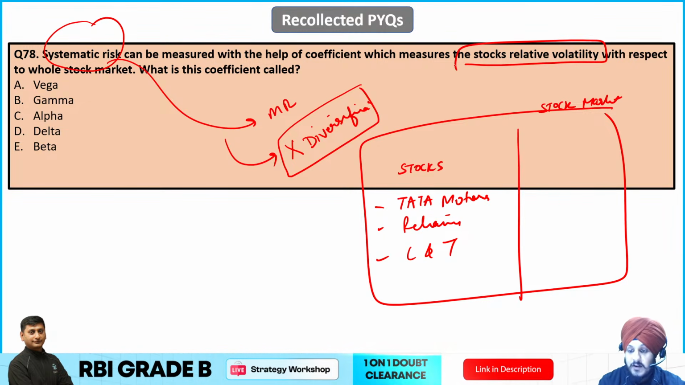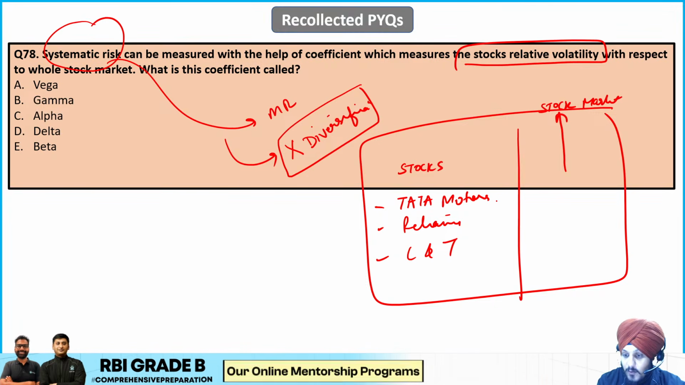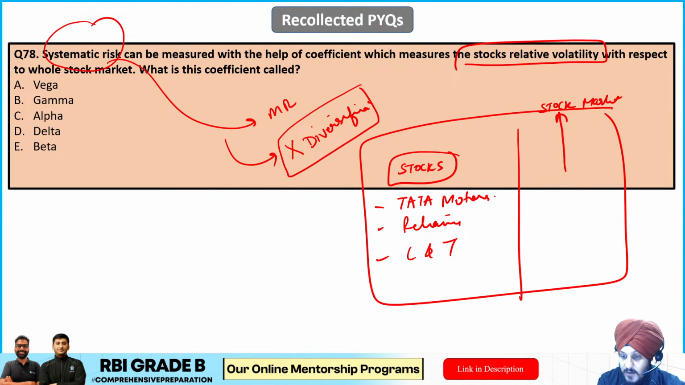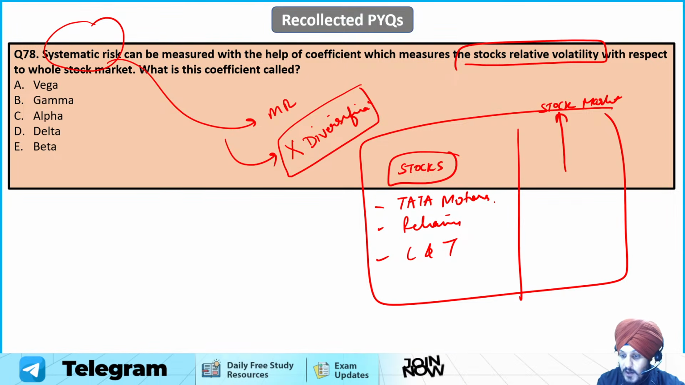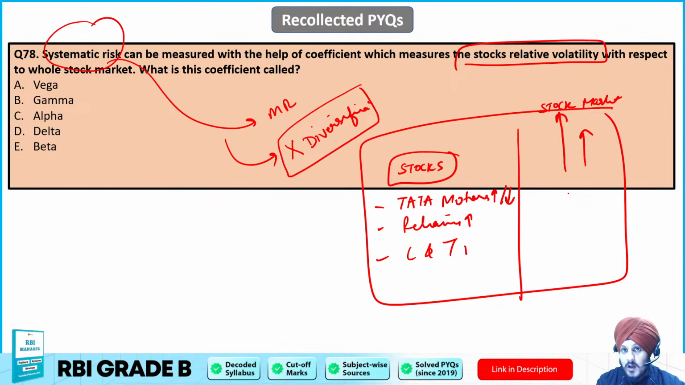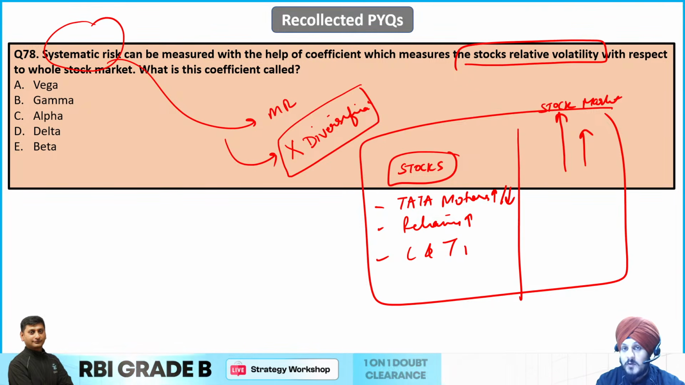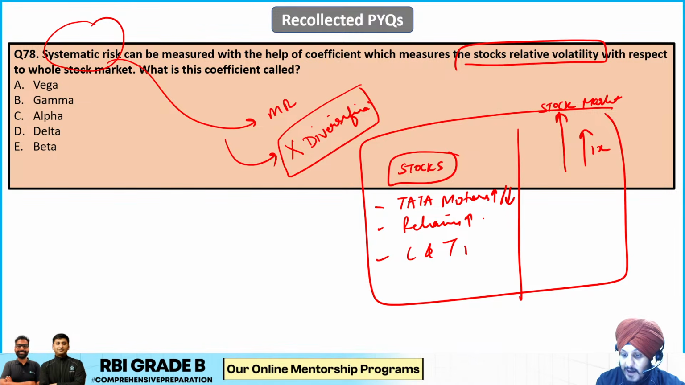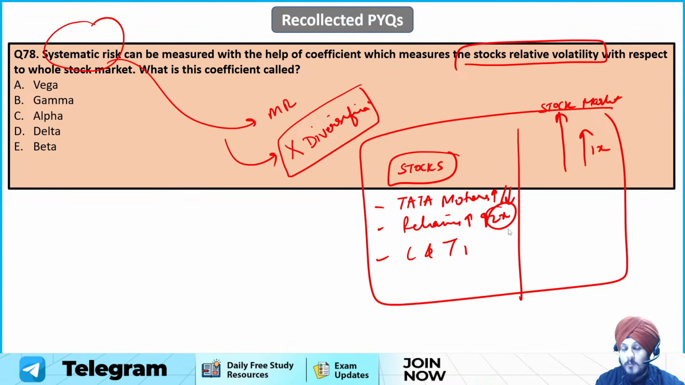Now the question is asking which of the following coefficients is used to measure the stock's relative volatility with respect to the whole stock market. Which basically means that if the stock market is performing well, then to what extent are your investments performing? If the stock market is going up, then to what extent is Tata Motors going up? There could also be a probability that the stock market is going up and Tata Motors is going down. That can also happen, right? Certain shares may not perform well, or are not aligning their performance with the overall stock market performance. It can also be the scenario that the stock market is moving with 1x and Reliance is moving with 2x, basically outperforming the stock market.